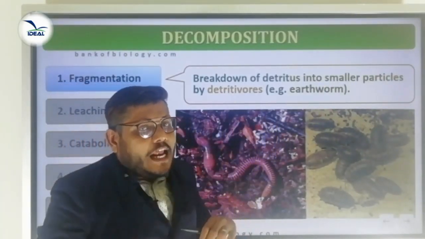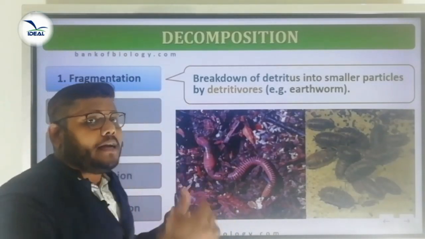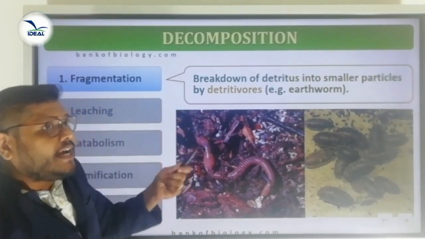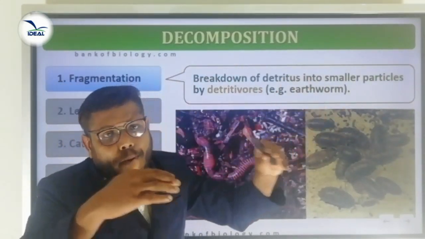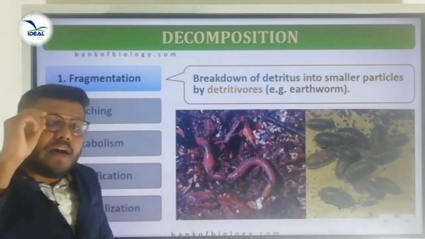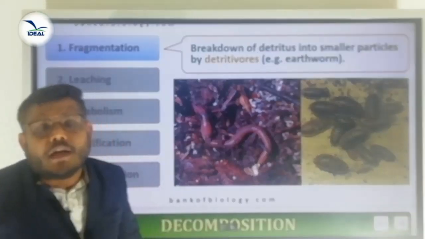Is it clear? With the help of the earthworm, the dead remains of the organism or the dead remains of the leaves, or we can say that detritus, is going to break and produce smaller particles or smaller fragments. That is called fragmentation. Next step is leaching.